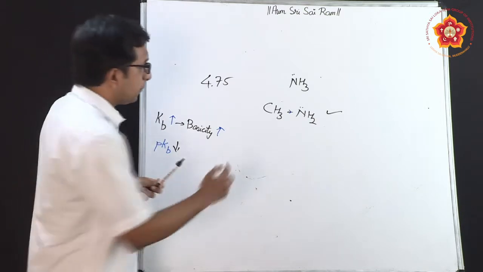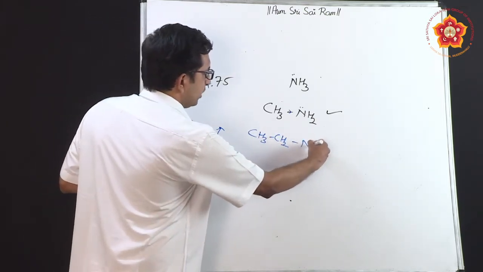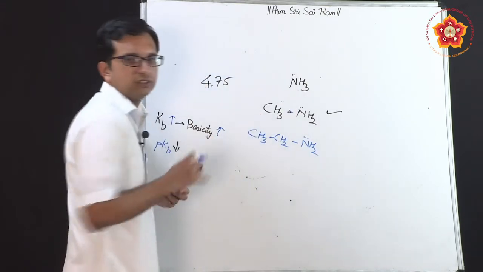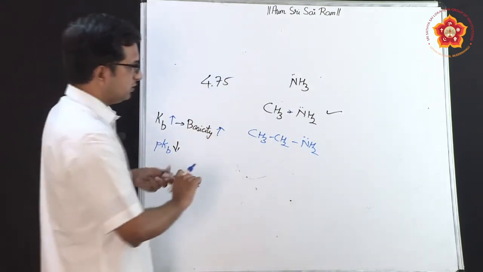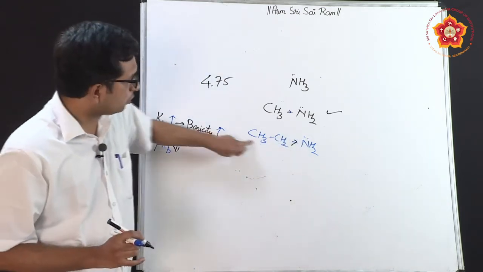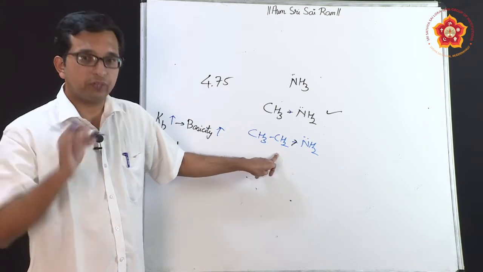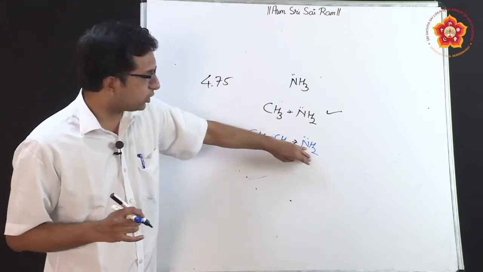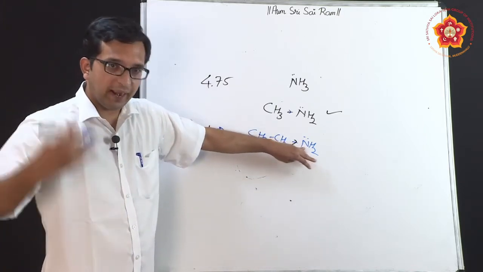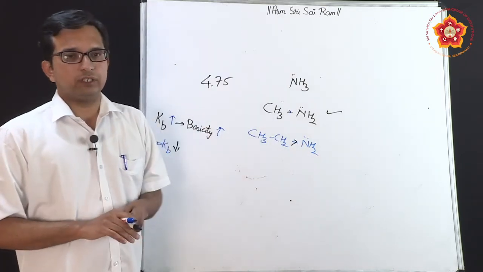Suppose I take another example, CH3CH2NH2, and once again compare between these three. Naturally, this is going to be the most basic, the reason being that there are now additional electron donating groups present. Therefore, the electron density on nitrogen will be more and more, and with high electron density they can always donate electrons further.